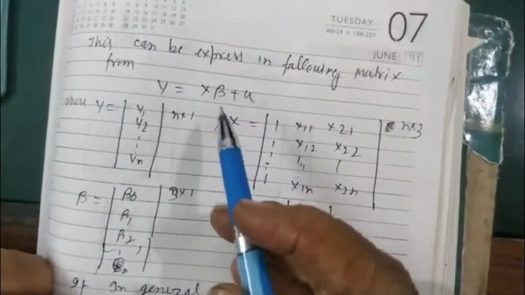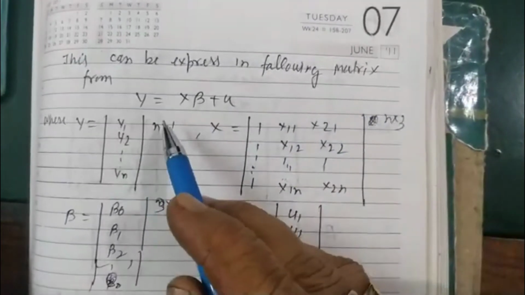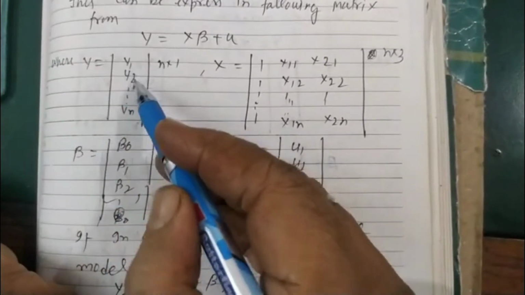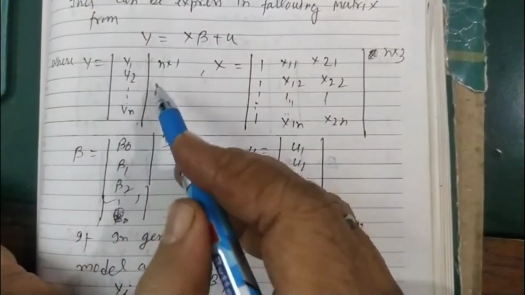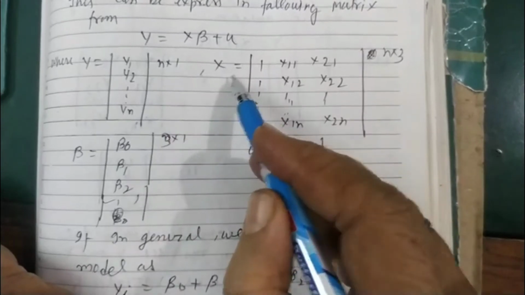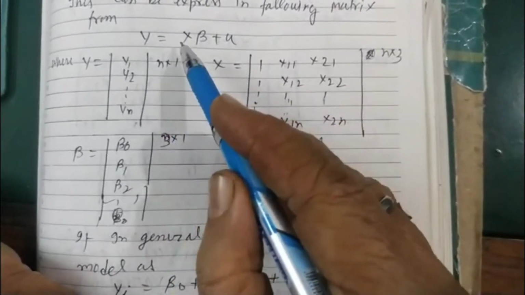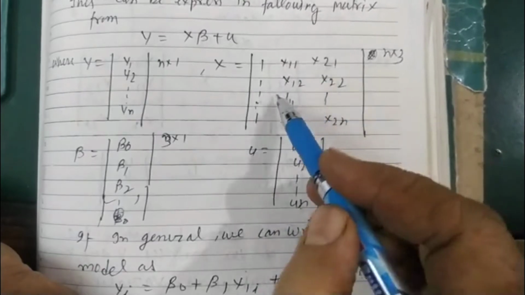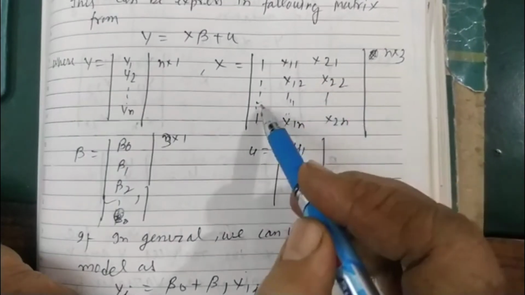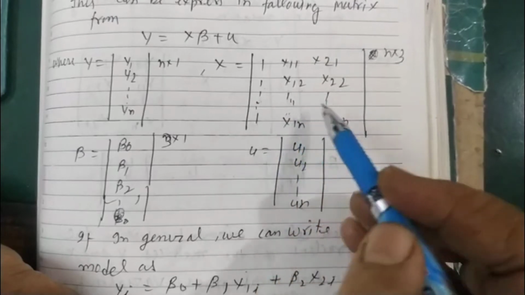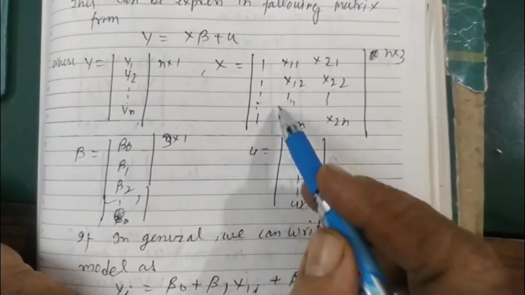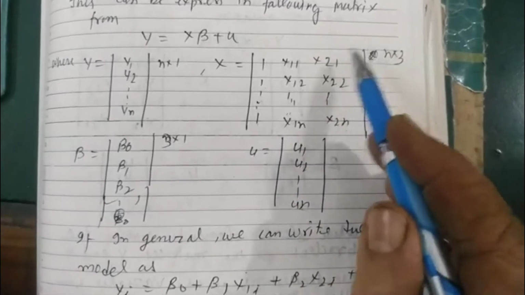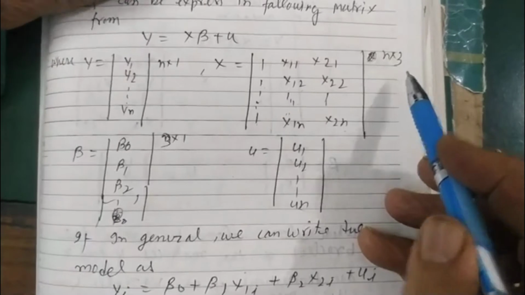This can also be expressed in the matrix form y = Xβ + u, where y is equal to y1, y2, y3 up to yn, an n by 1 matrix. X is a matrix with a column of ones, then x11, x21, then x12, x22, and x13, x23, up to x1n, x2n, of order n by 3.